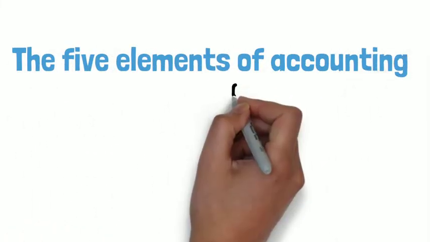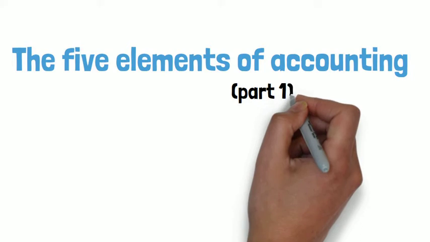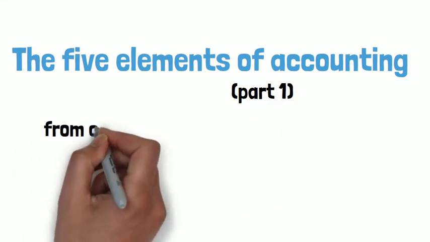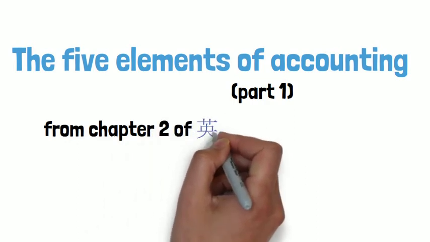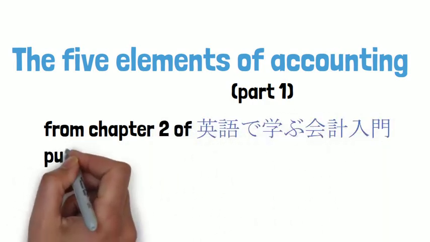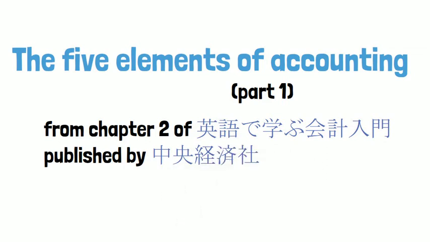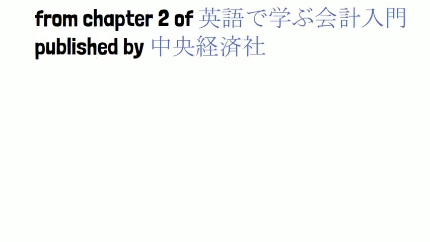The subject of this video is the 5 elements of accounting, and this is the first part. And it's taken from chapter 2 of Eigo de Manabu Kaikei Nyumon, published by Chuo Keizaisha.